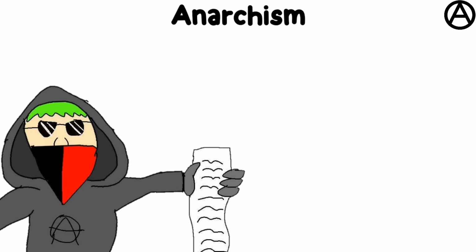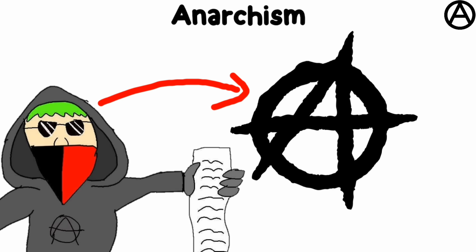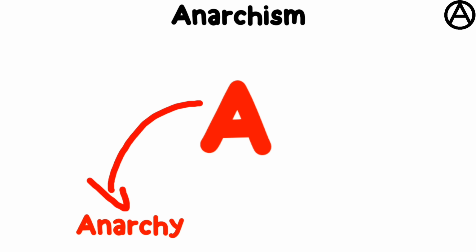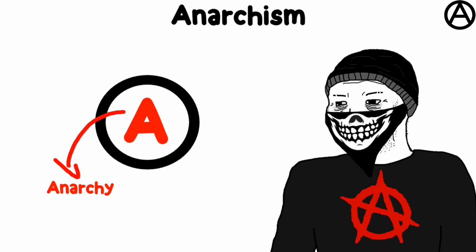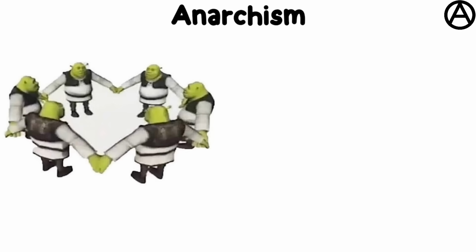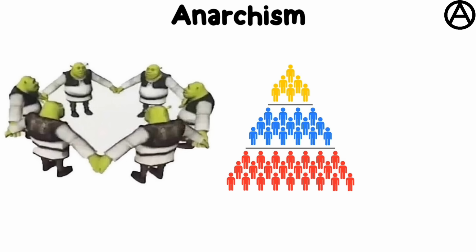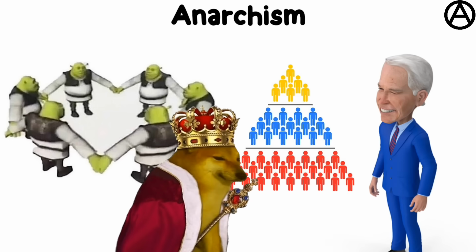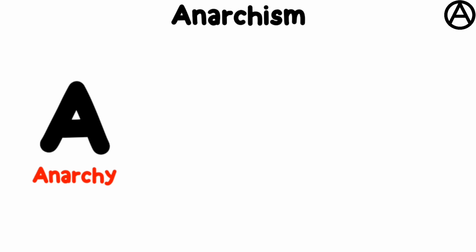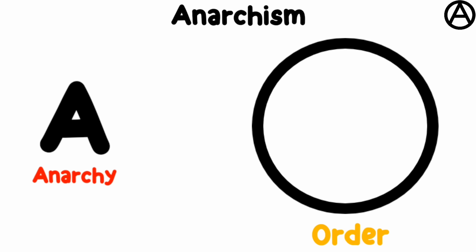Anarchism. The symbol most tied to anarchism is the circle A, which is just a capital A for anarchy inside a circle. This symbol sums up the main ideas of anarchism, which is all about creating a society without hierarchies, authorities, or centralized power. The A stands for anarchy, and the circle represents order.